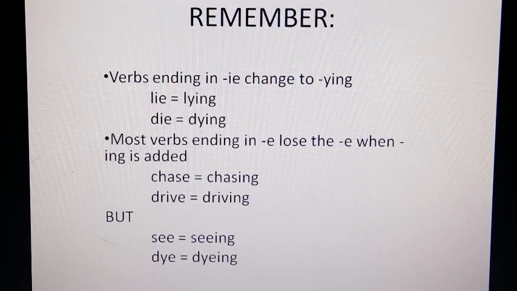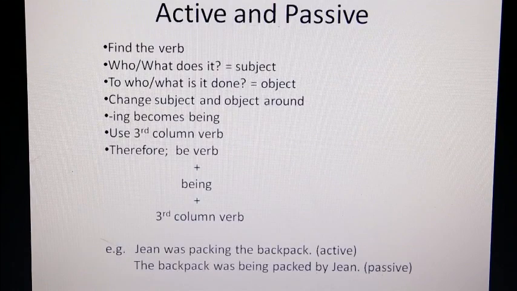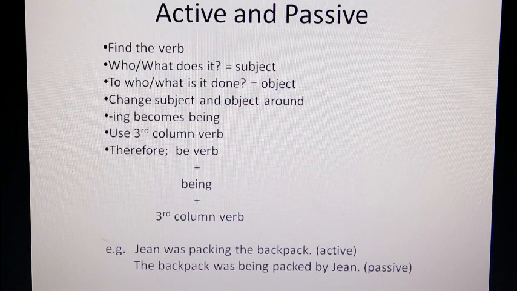Again, same as with the present continuous tense, please remember the changes of your verbs. Okay, you've studied this before. This is just a reminder that you must remember to do this. Active and passive voice, everything works the same as in your simple present, as in your present continuous.